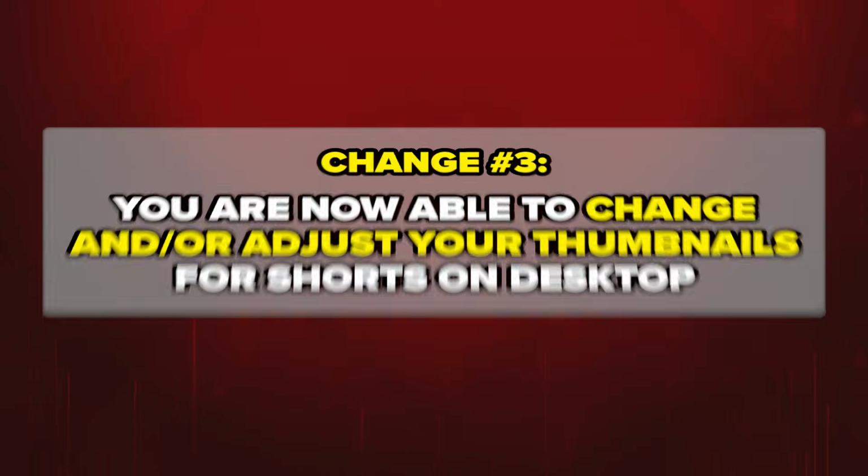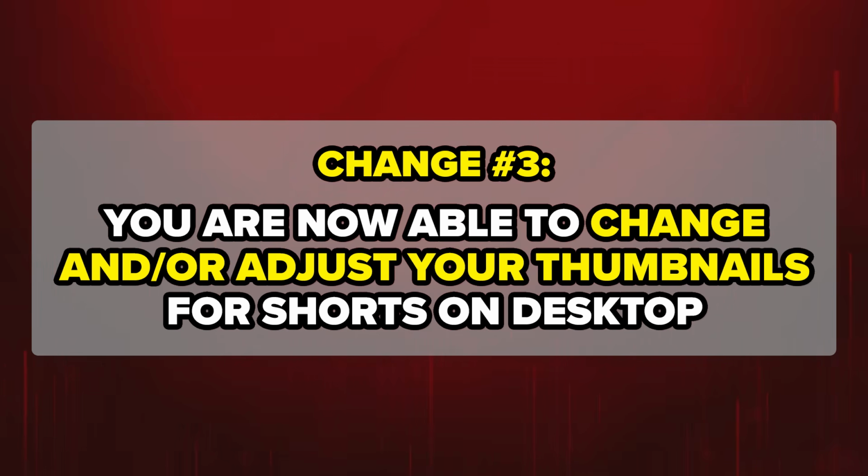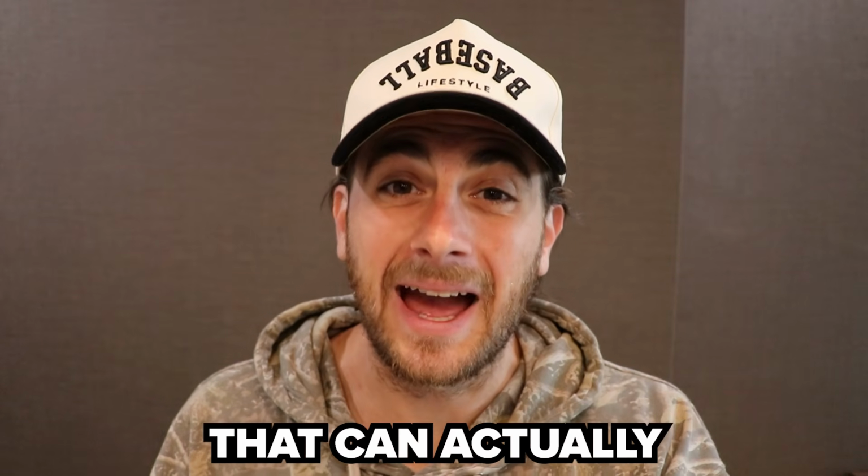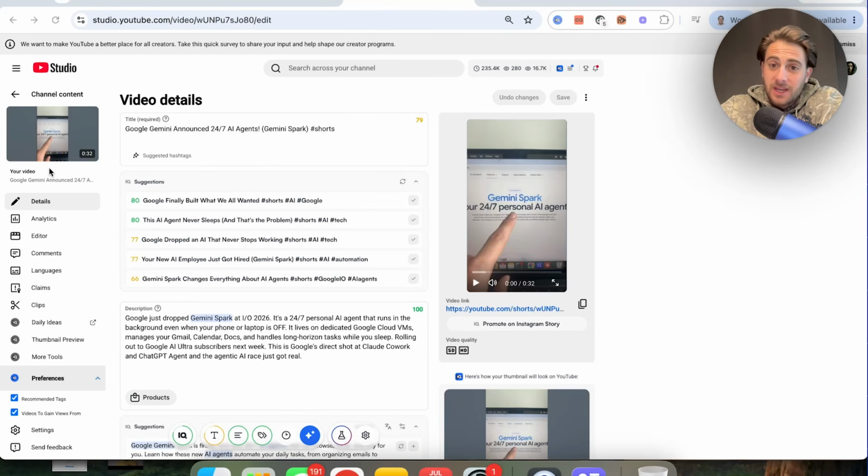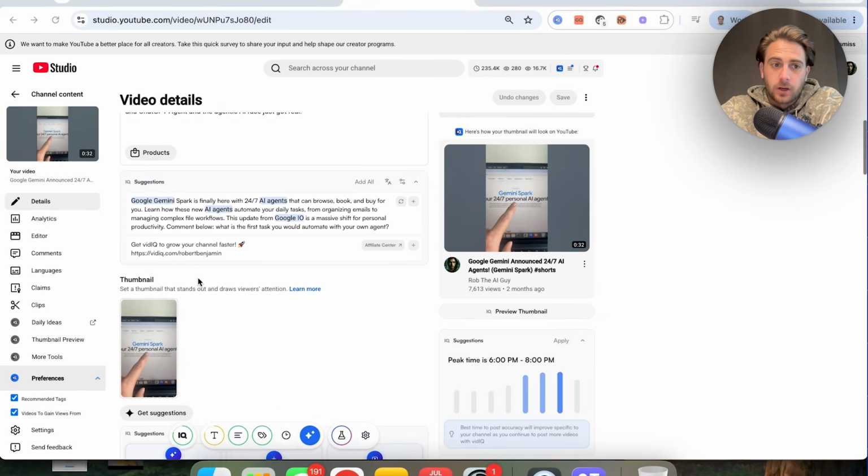Now, change number 3 is YouTube has now finally released a brand new update that allows you to change, download, and upload different thumbnails for YouTube Shorts. And this could be your big break that can actually help you go viral. Now, that new setting and feature is going to be found over here. So now when we're inside of details on a YouTube short right here, we could actually come over here. And if we click on these 3 options, we could see that we could change this, we could download this, and we could select this from a video.